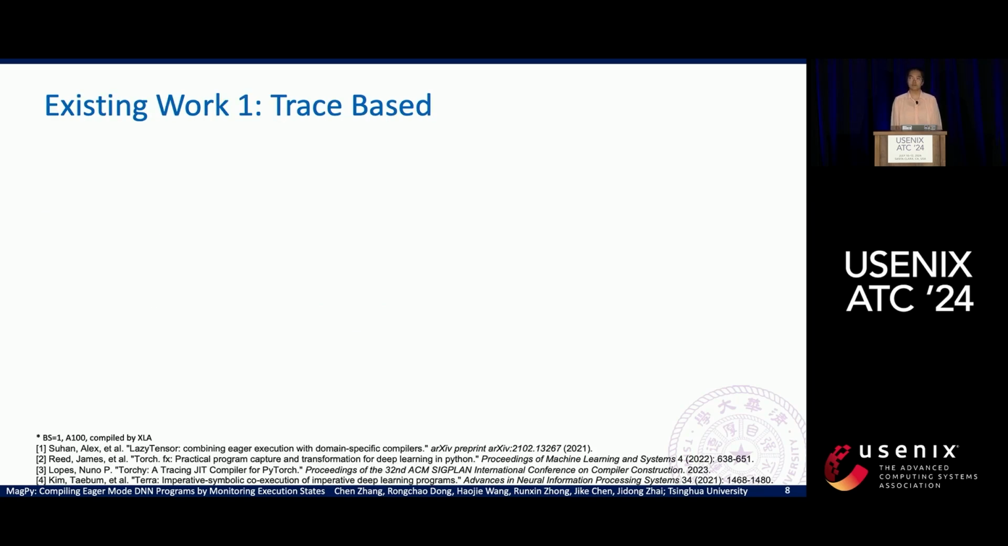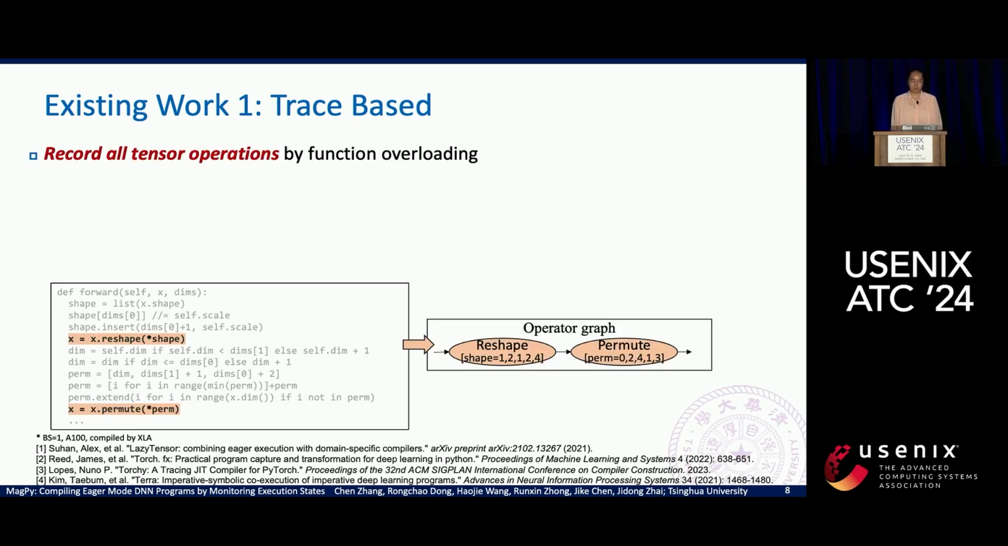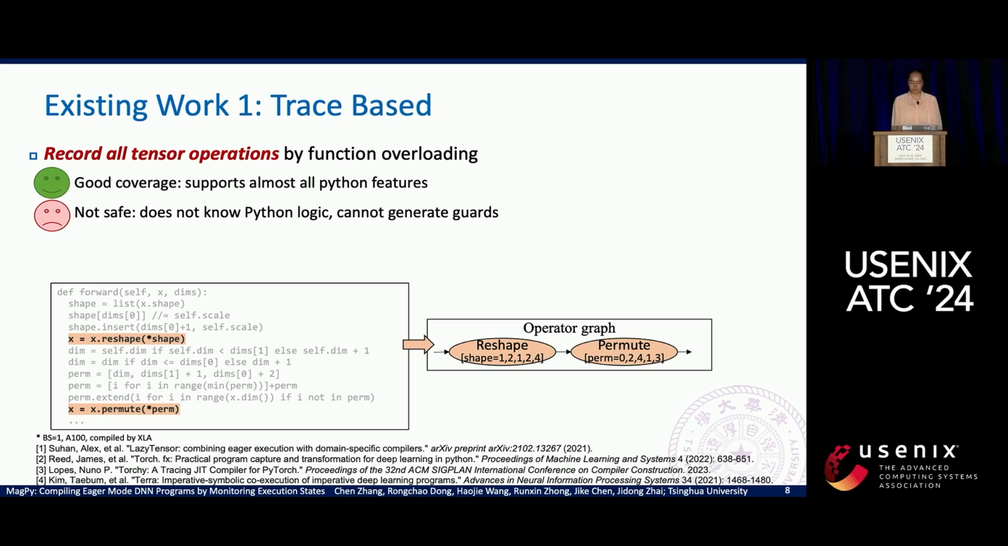Current approaches can be divided into two types. The first is trace-based. It records all tensor operations by overloading the functions for tensors. It allows the users to use almost all Python features. It's very good. However, it does not know what happens in Python, and thus it cannot generate the proper guards. To ensure the correctness, some of these works choose to re-execute the entire Python code in every run to generate the operator graph. This will result in large Python overhead.